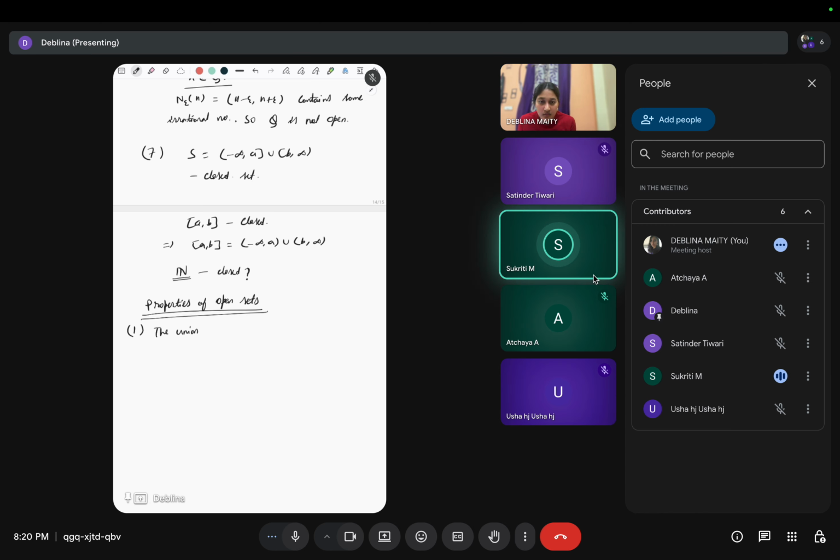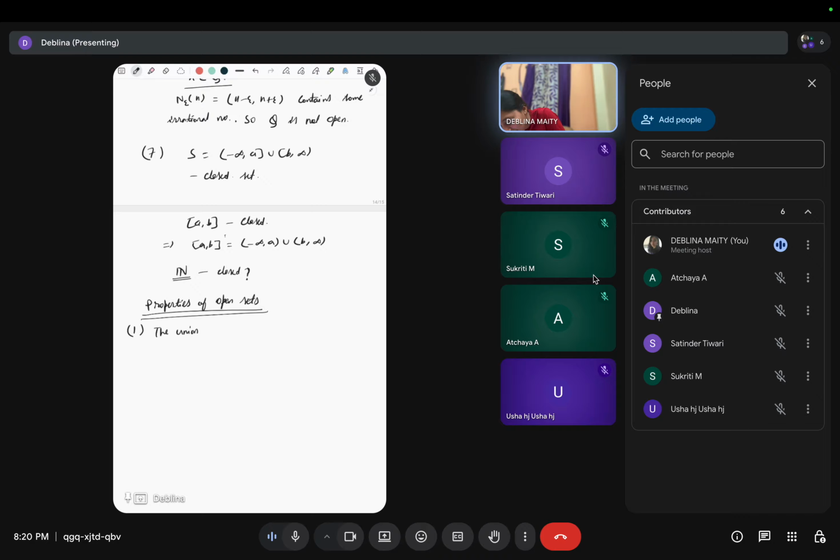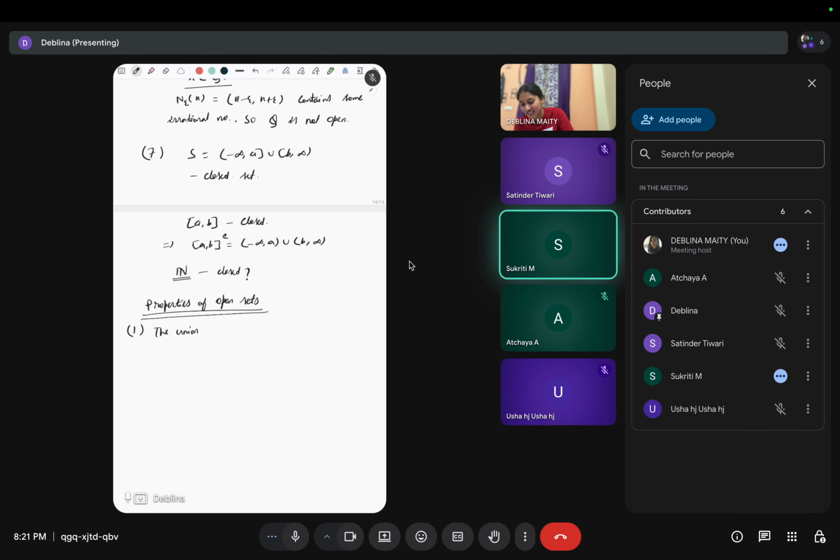Ma'am, how have you written this closed interval [a,b] as equivalent to minus infinity to a union b to infinity? This is the complement. Yes, thank you. The complement of [a,b] is minus infinity to a union b to infinity. Since an arbitrary union of open sets is open, this complement is open. That's why the closed interval [a,b] is closed. Okay, thank you.